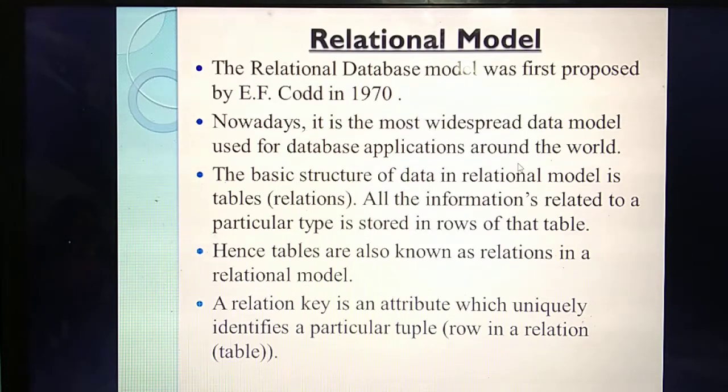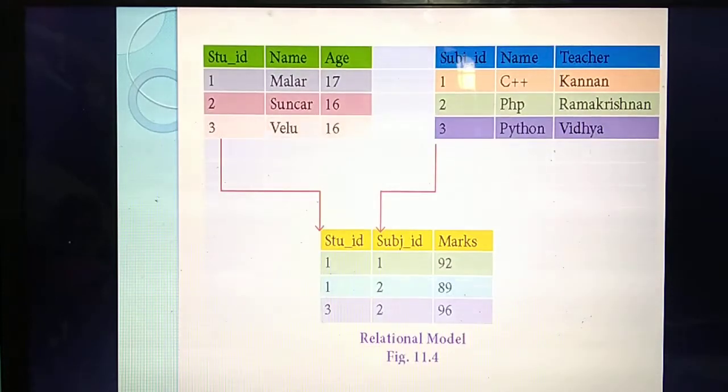A key is an attribute. Here they are identifying rows. Understand? By using this key you can identify which row belongs to which one. So listen, this is the diagram for this. See, first, how many tables are there? Totally 3 tables. This is the first table: student ID, name and age. Second table: subject ID, name and teacher. Next table, you are going to enter the marks of these 3 students.